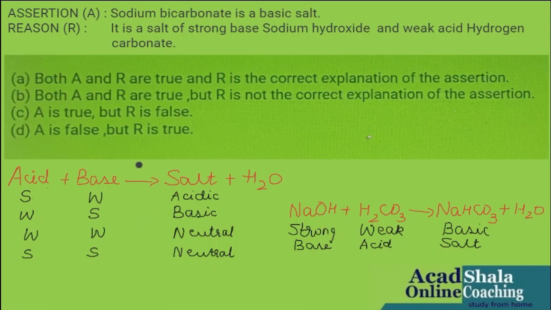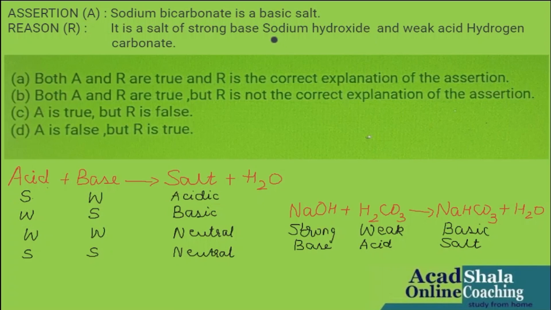I know that when an acid reacts with a base, I get salt and water. If the acid is strong and the base is weak, I get an acidic salt. If the acid is weak and the base is strong, I get a basic salt. If the acid is weak and the base is also weak, I get a neutral salt. And if the acid is strong and the base is also strong, I again get a neutral salt.